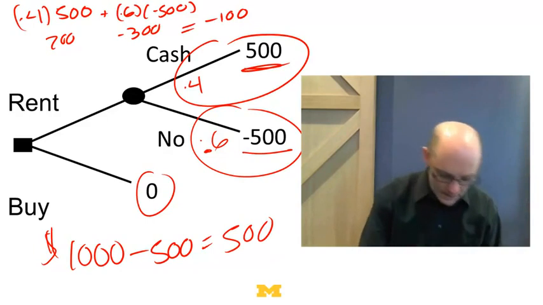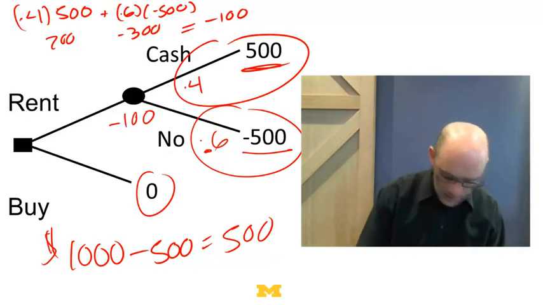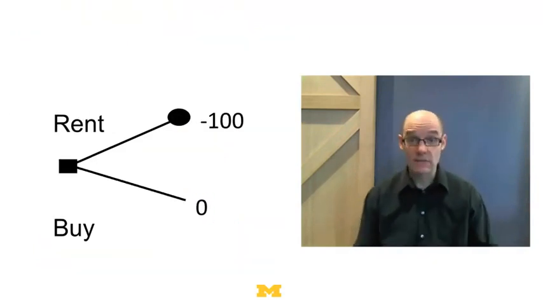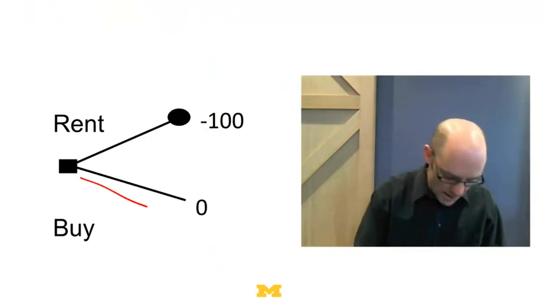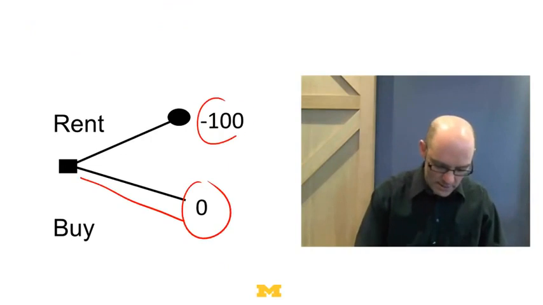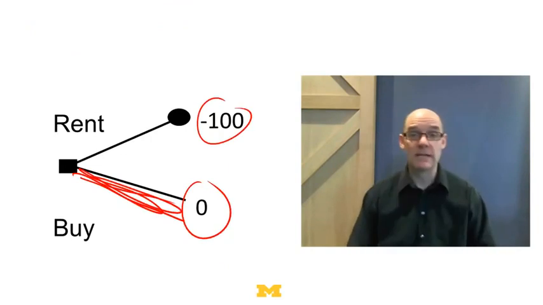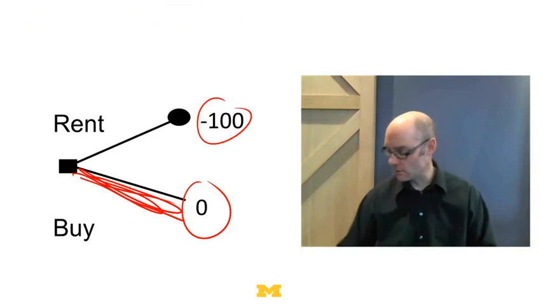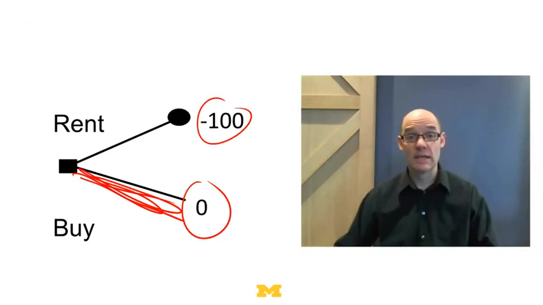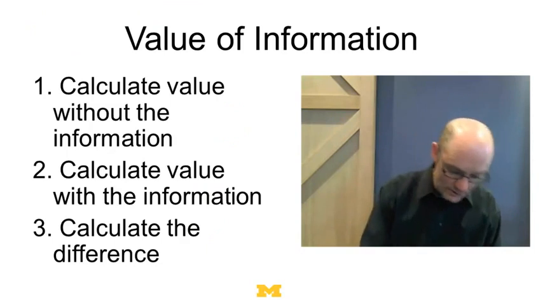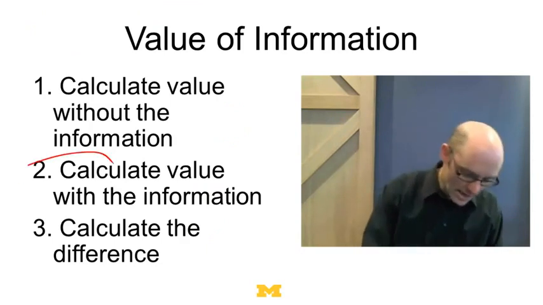So what I get is, if I were to rent, I'm out $100. If I draw my tree, it's pretty straightforward. If I buy, I get 0, and if I rent, I'm out $100. So what I should do is buy. Without the information, I should just buy, and I'm at this net 0 case. So that's what I've done. I've calculated the value without the information.